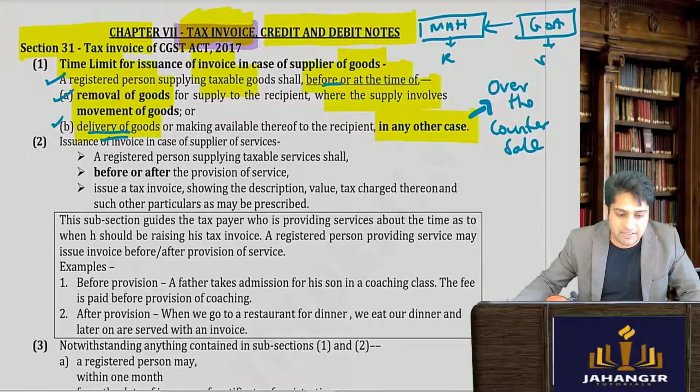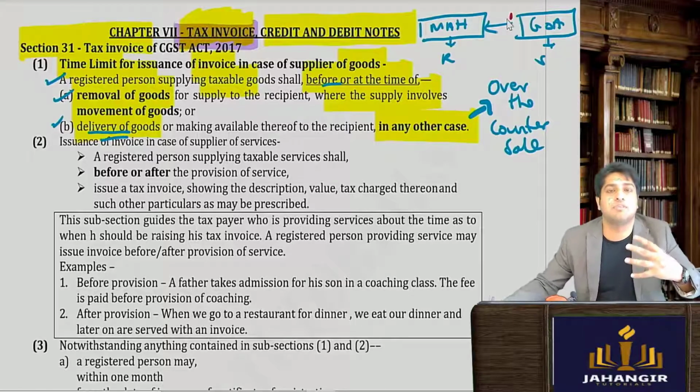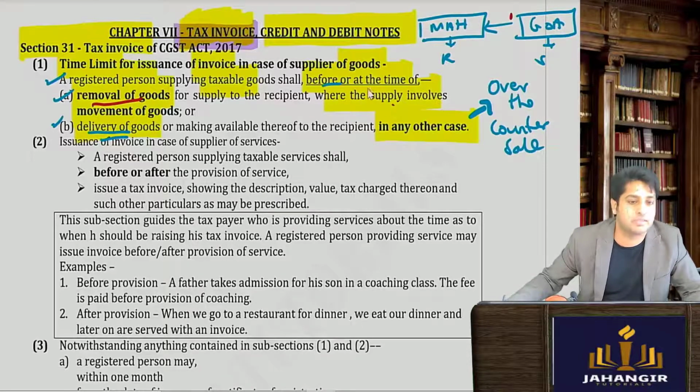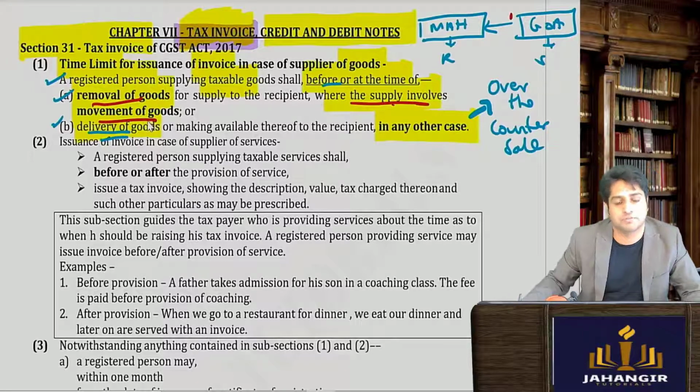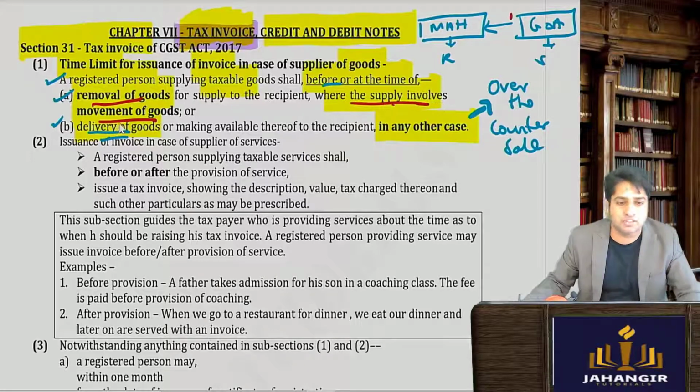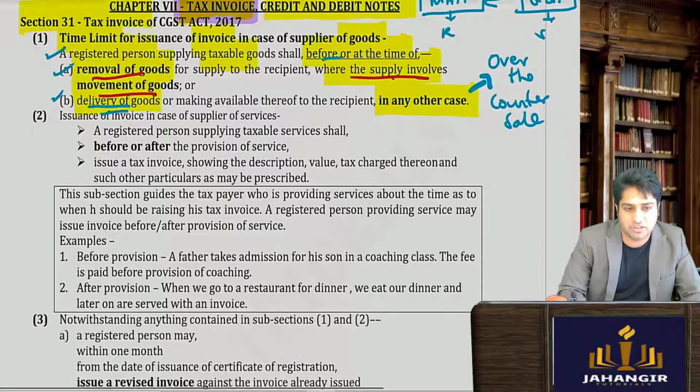So let's see when the tax invoice should be issued. They are saying right here, when the goods have been removed for delivery. So at the time of removal of goods, the tax invoice should be made where the supply involves movement of goods. Now all this is covered in your time of supply chapters. All these topics are covered. So it's just like a brush up now.